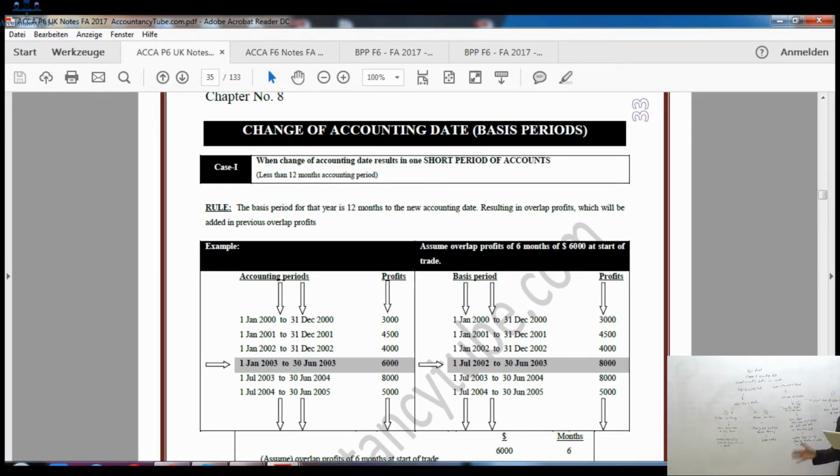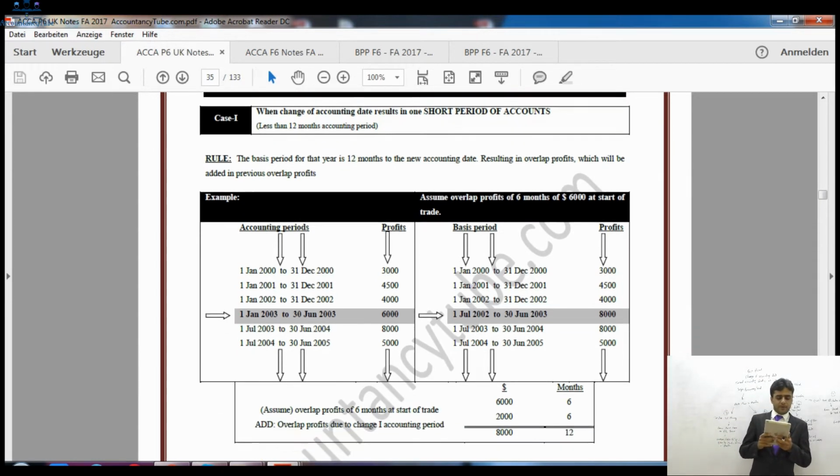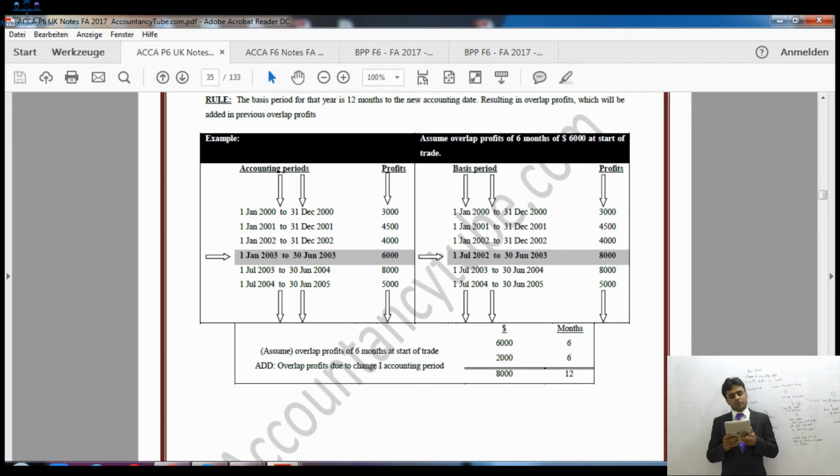It is exactly the same material which is listed in the lecture notes. In the first case, it says when the change of accounting date results in one short period of accounts, which is less than 12 months. Forget about the rule for now. Don't read the rule for now. Just read the example which is given below, please.